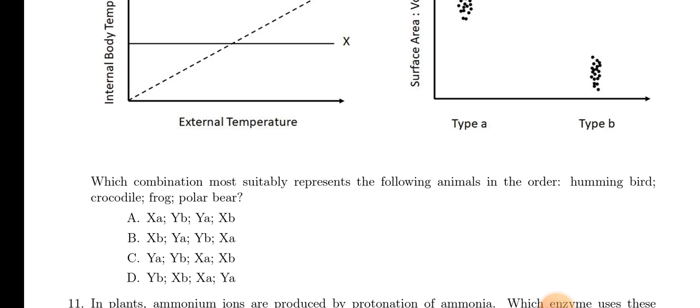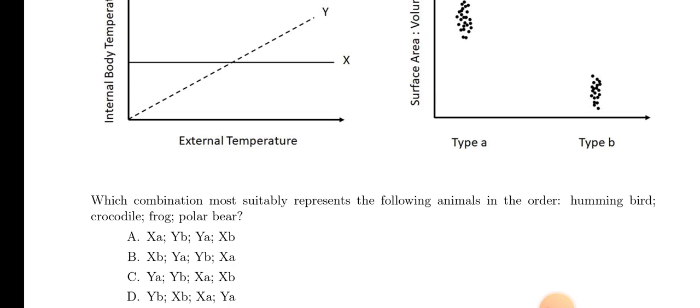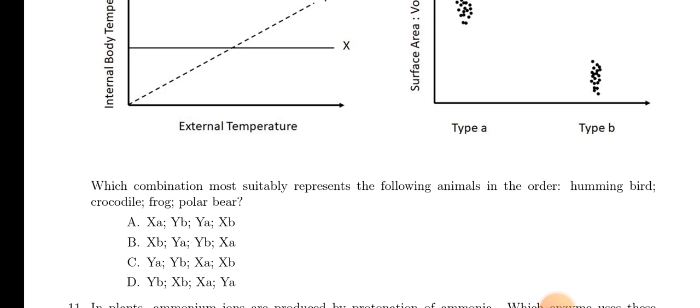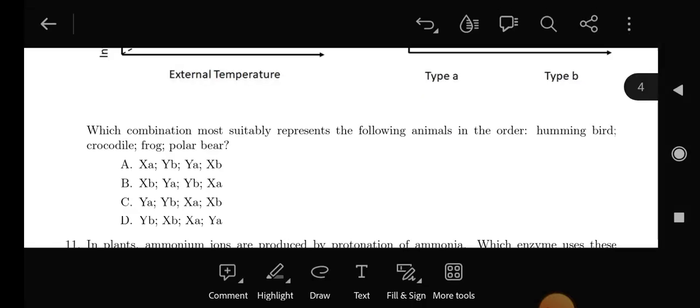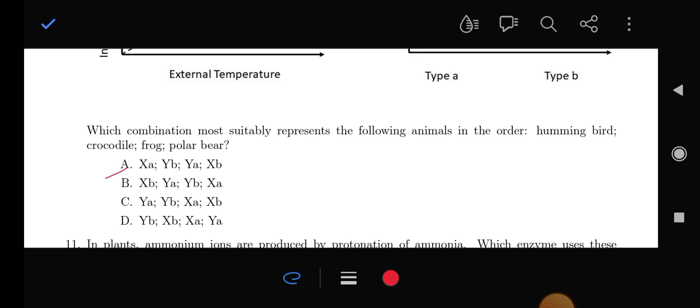Crocodile is poikilothermic animal, so this is conformer Y, and this is larger animal, so type B. So XA, YB, that is the right. And again for frog is also Y conformer, and it is smaller, so type A, YA. And polar bear, larger animal, so B, and regulator, so XB. So option A will be the right answer, right? Sure, option A will be the right answer.